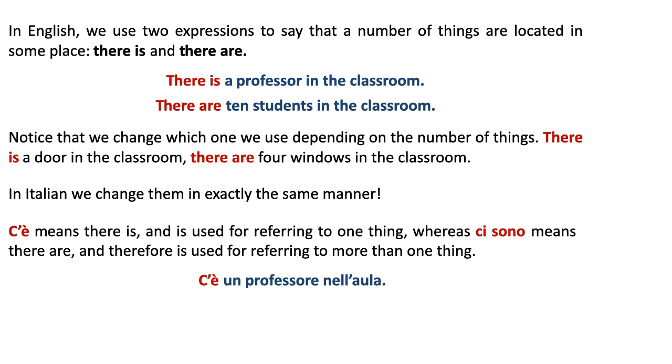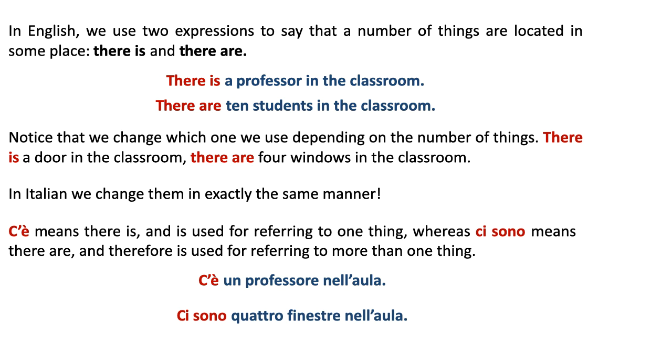Let's look at another example. Ci sono 4 finestre nell'aula. Ci sono 4 finestre nell'aula. Finestra means window, right? Ci sono quattro finestre means there are 4 windows. So, 4 windows in the classroom, right? It's no longer one thing, I use quattro, which we just learned. It's more than one thing, so I use the plural of finestra, finestre.